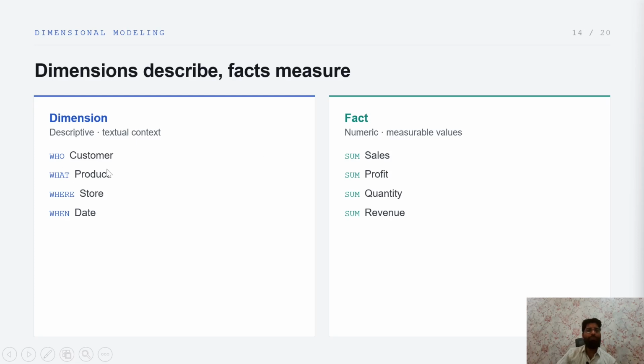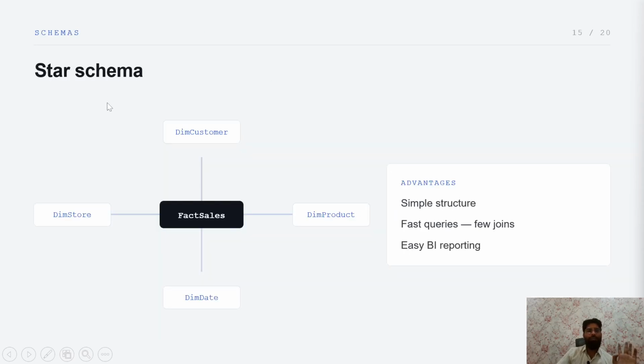Like for example, who: customer; what: product; where: store; when: date, right? So this kind of dimension table. Fact table like sales, profit, quantity, revenue, that I want to know, that time we will go with the fact table, right? Now we have different types of schema to design the database, right?